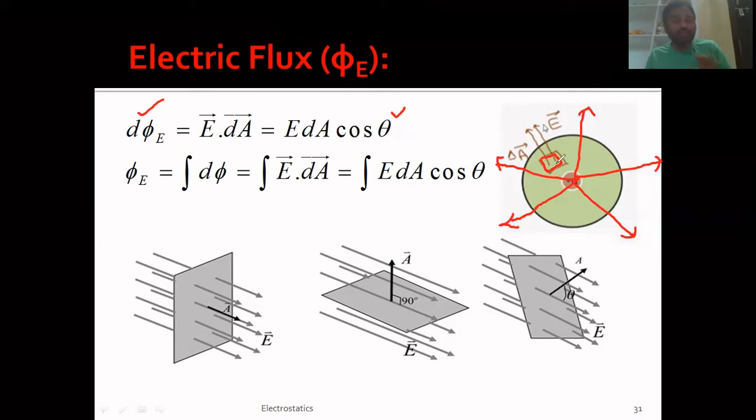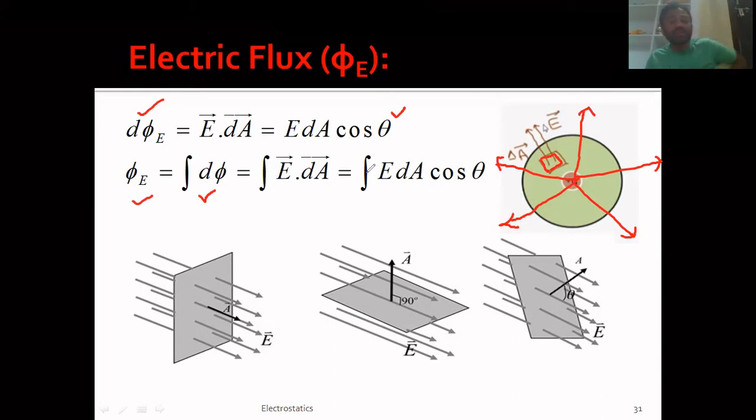That is fine. But if you want to find the total electric flux, mathematics will help us. We just integrate this equation to find the total electric flux that is passing through the entire closed surface. So to find the total electric flux, just integrate it. If I substitute in place of d phi, which is E dot dA, I get integral E dot dA.